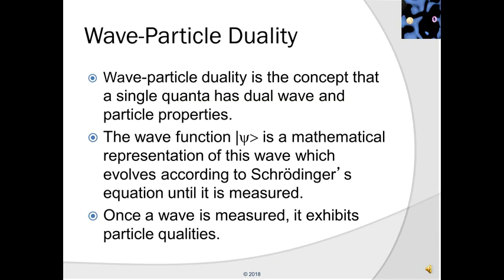Now, let us turn our attention to wave-particle duality. Wave-particle duality is the concept that a single quanta has dual wave and particle properties. The wave function psi is a mathematical representation of this wave, which evolves according to Schrödinger's equation until it is measured. Once a wave is measured, it exhibits particle qualities.